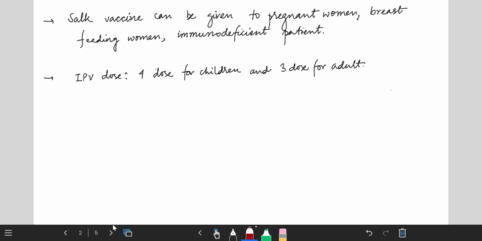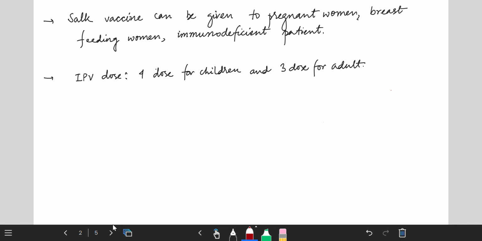So Salk vaccine can be given to pregnant women, breastfeeding women, and immunodeficient patients, as there is no evidence that IPV can cause harm to pregnant women. Now what is an immunodeficient or immunocompromised patient? A patient who has a weak immune system due to a particular health condition. Which kind of health condition? Like those who have cancer or who have had a solid organ transplant like a kidney or heart transplant. These kinds of patients are immunodeficient or immunocompromised.